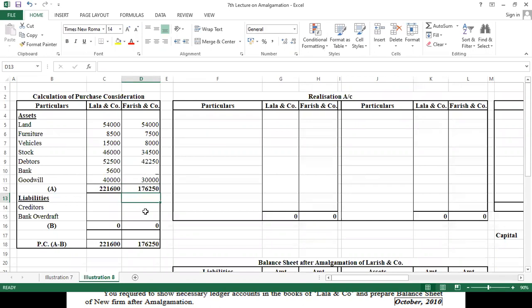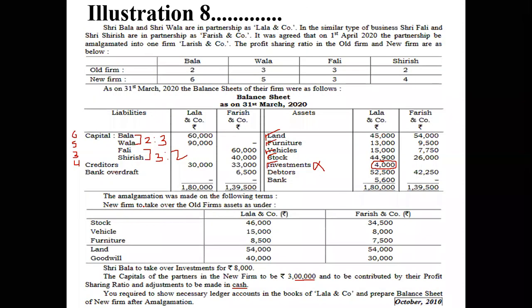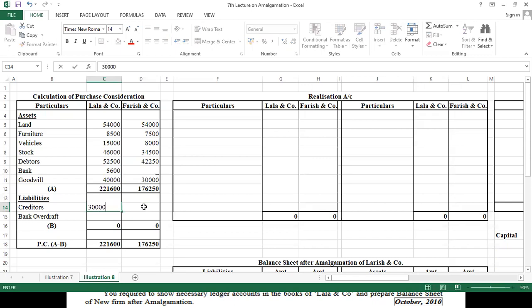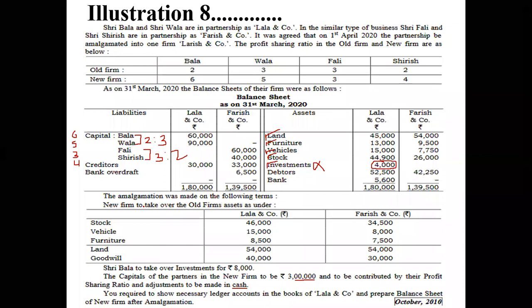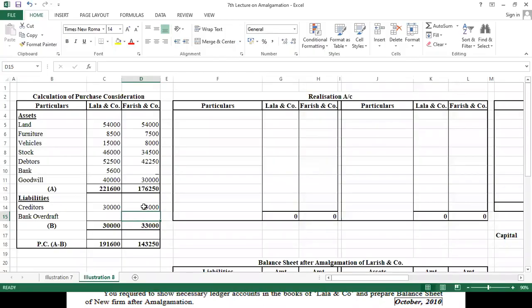Okay. So here we got the total of assets at market value, which is denoted by A. Now coming to the liability side, creditors we have 30,000 and 33,000. Then we have 6,500 bank overdraft. So here we got total external liability, which is denoted by B. Therefore, my purchase consideration equals A minus B: 1,91,600 and 1,36,750.